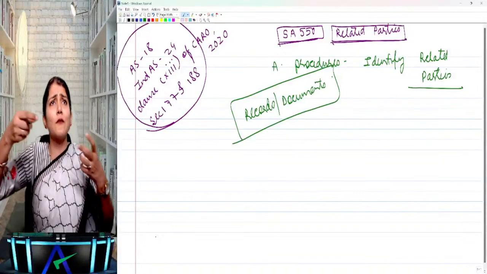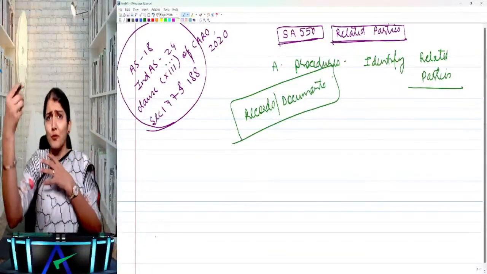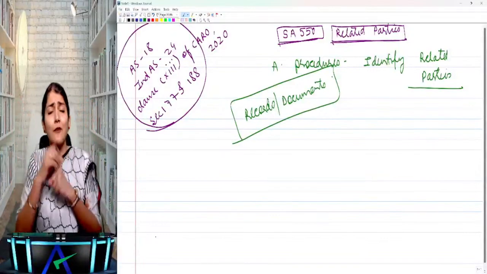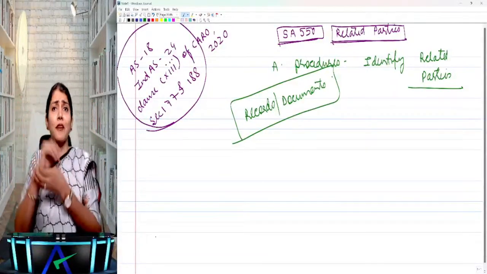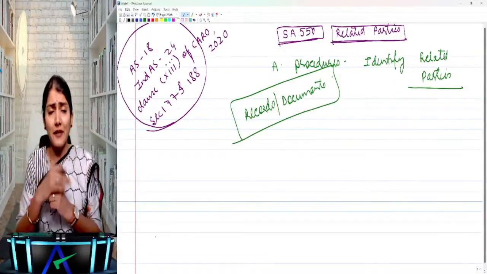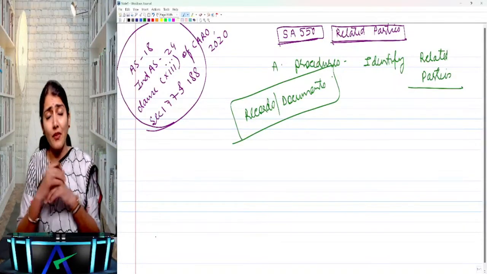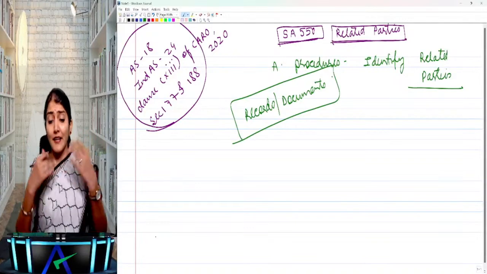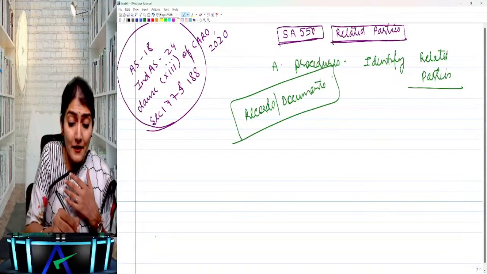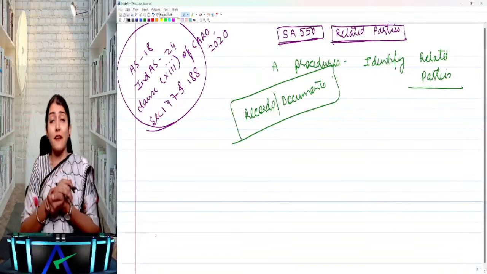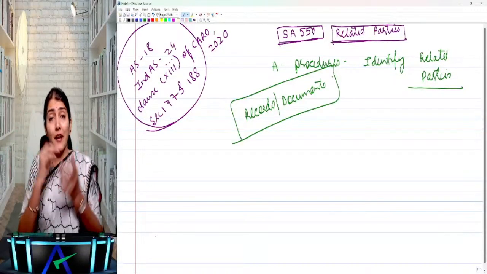Now which records or documents can give information to the auditor regarding the existence of a related party relationship or transaction? Which record, which document can tell the auditor that this may be a related party transaction?